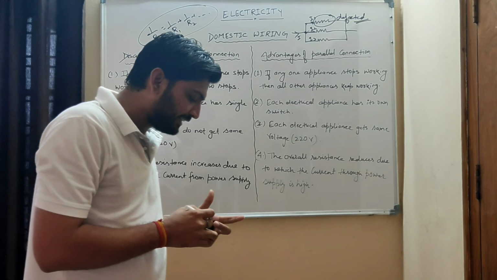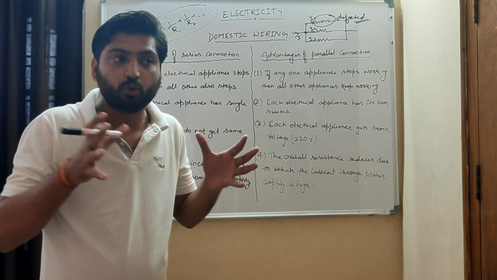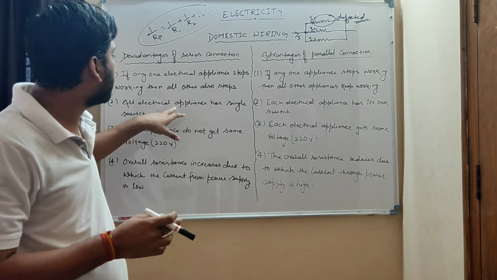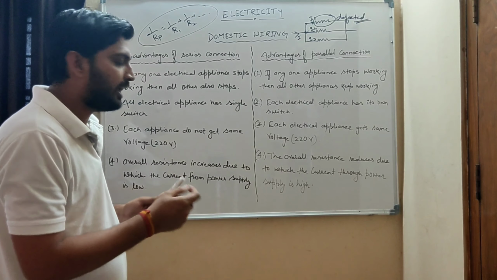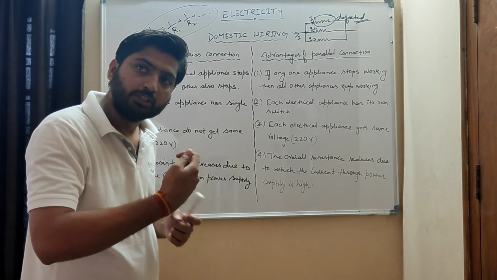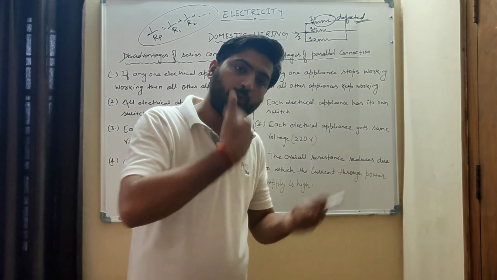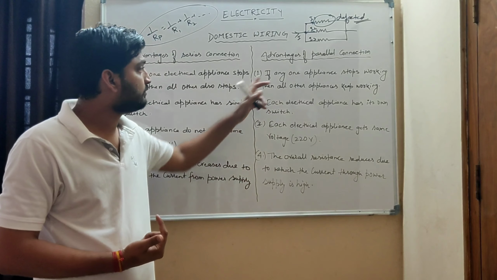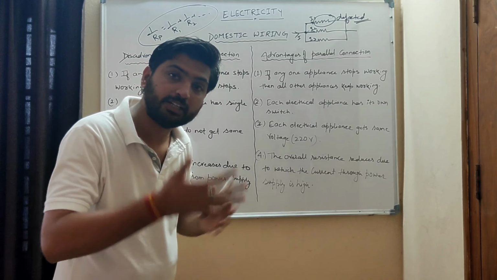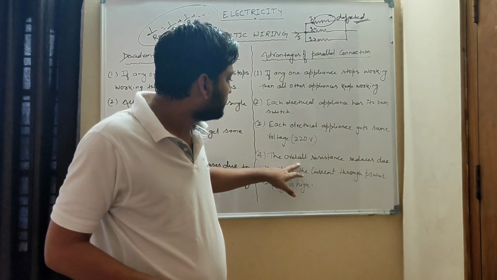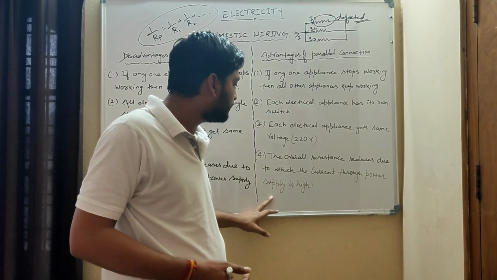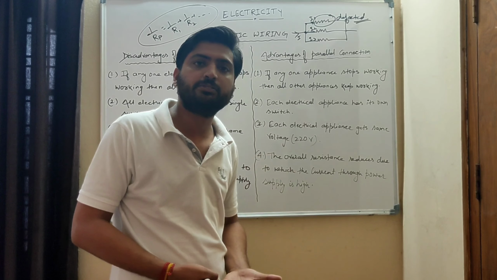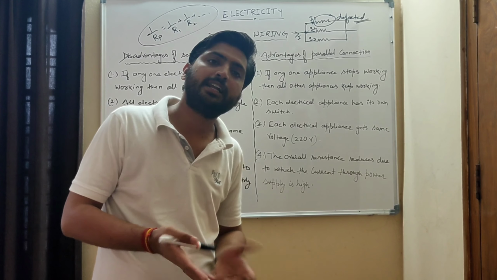So when we take that reciprocal, the effective total resistance will decrease. But in series connection, what happens? Algebraic sum, R1 plus R2 plus R3 plus R4. So total resistance will increase, whereas in parallel connection the total resistance will decrease. So as the overall resistance is reduced, the current through the power supply is high. If the resistance value is less, then current will be more.